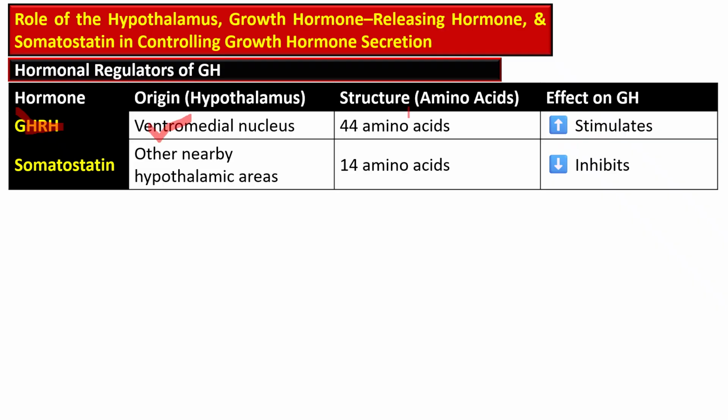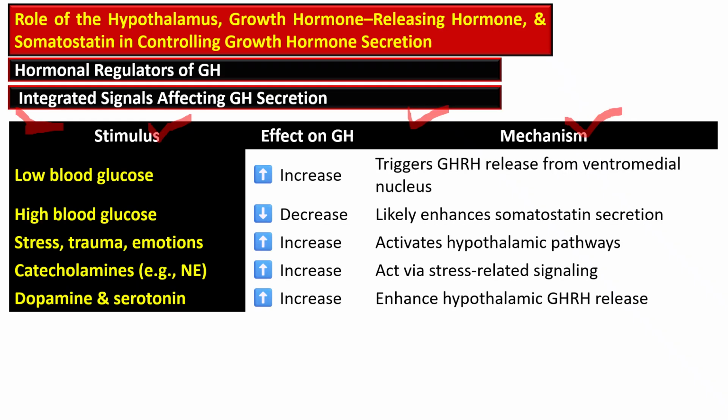It contains 44 amino acids and stimulates growth hormone secretion, while somatostatin is secreted by other nearby hypothalamic nuclei, and it is smaller, containing only 14 amino acids, and it has an inhibitory effect on the release of growth hormone.